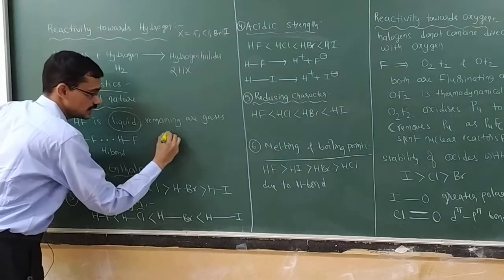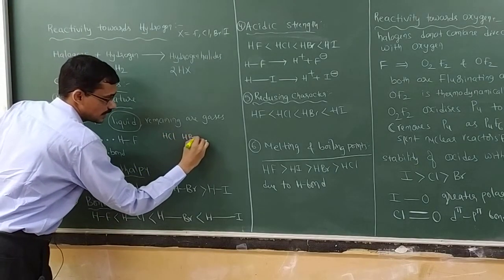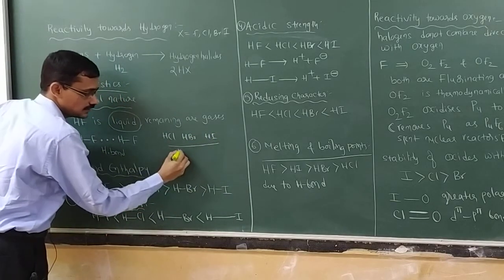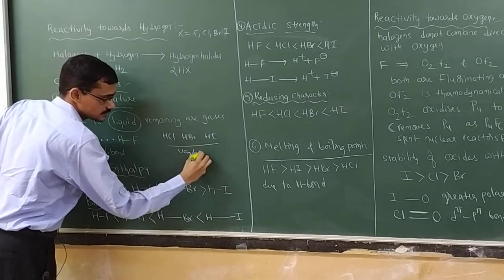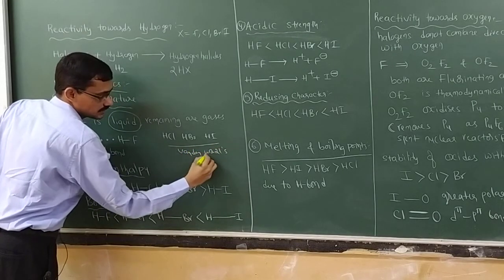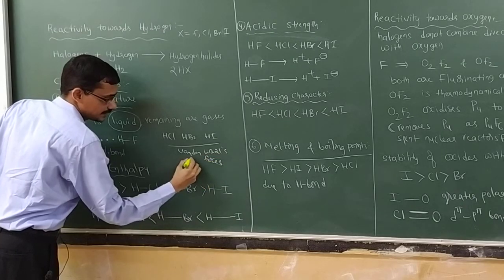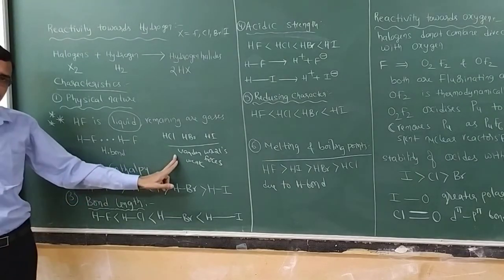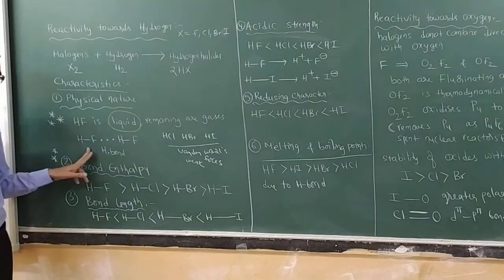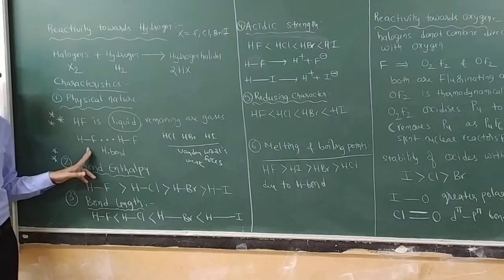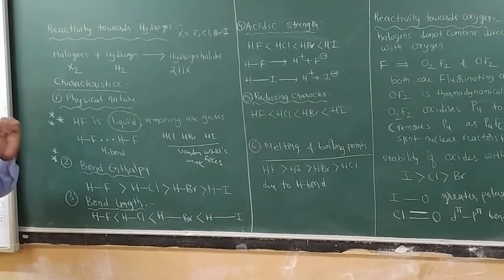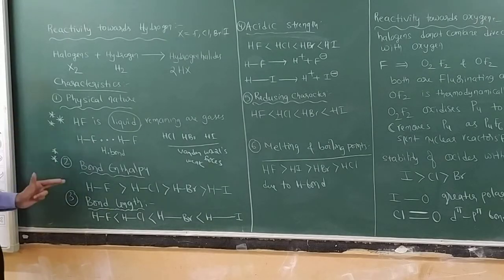Hydrogen bond is very strong, whereas if you compare with HCl, HBr and HI, here we do not get hydrogen bond. In this case, what type of forces do we get? Van der Waals forces. They are very weak, isn't it? Therefore they exist as gas molecules, whereas HF is a liquid because strong forces are operating. What type of forces? Hydrogen bond. The answer should be very simple: because of hydrogen bond, HF exists as a liquid in nature. That is the only answer.